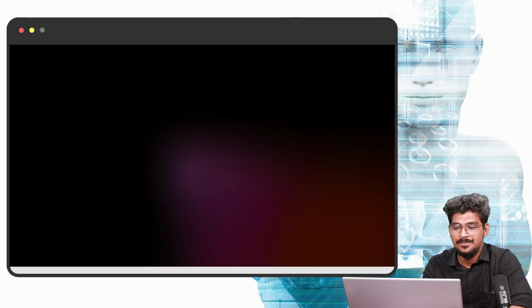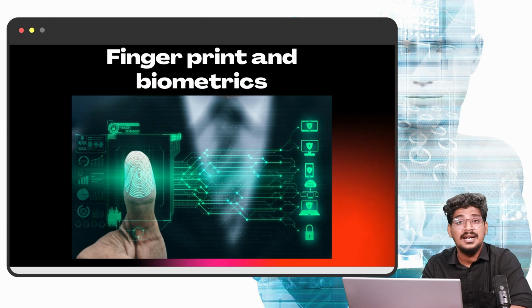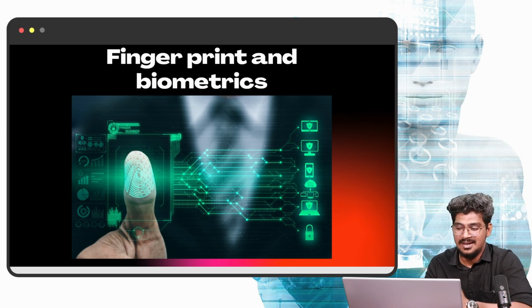Okay, right. And fingerprint and biometrics. Biometrics we are already using by means of the fingerprint. This fingerprint will help a smart attendance system. That can be possible. We are using the fingerprint in our smartphones, right? So that is also nothing but computer vision technology. Okay, right.